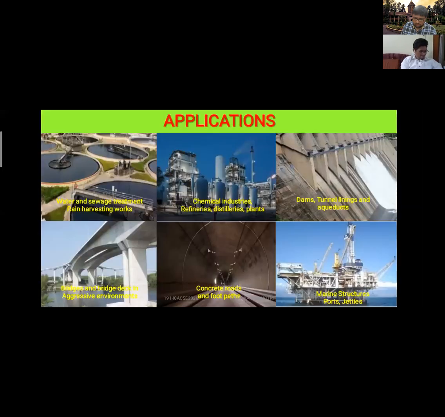These are the applications. We can use GGBS for alteration of the soil so that we can improve its strength. We can use it for site concrete manufacture, then grouting purpose, water sewage treatment plant, chemical industries, tunnels, water retaining structure, concrete pavement. So there are various applications of these.